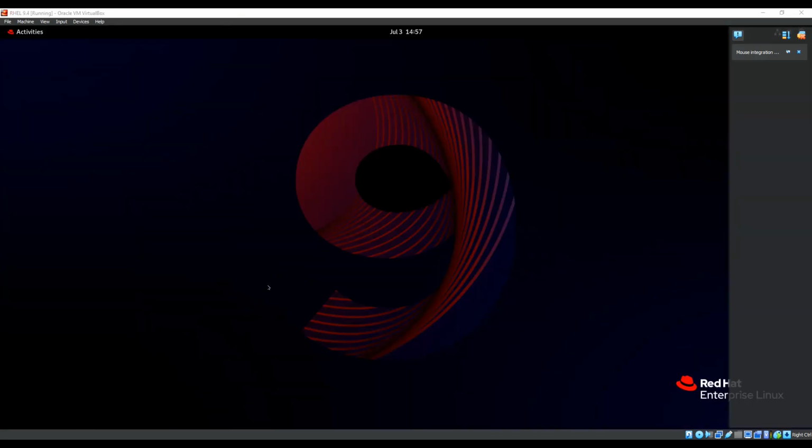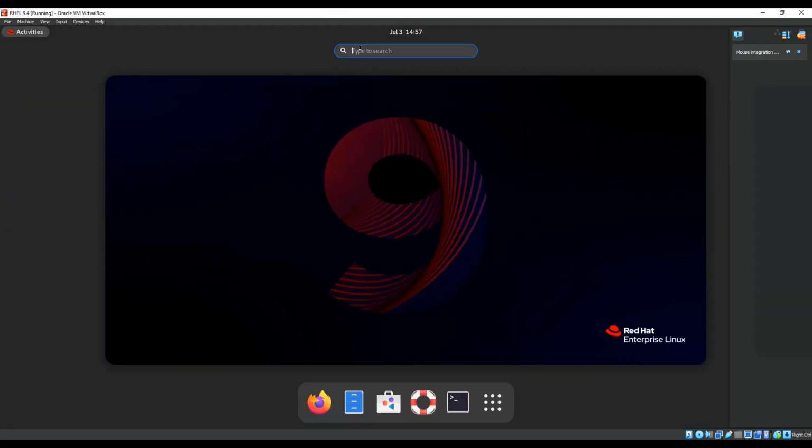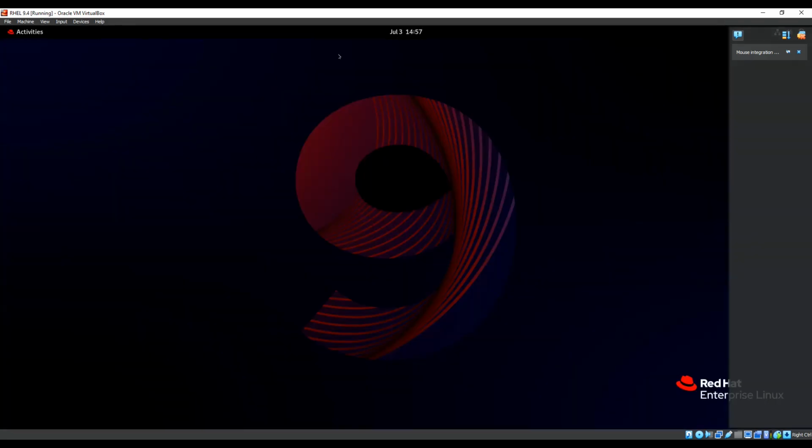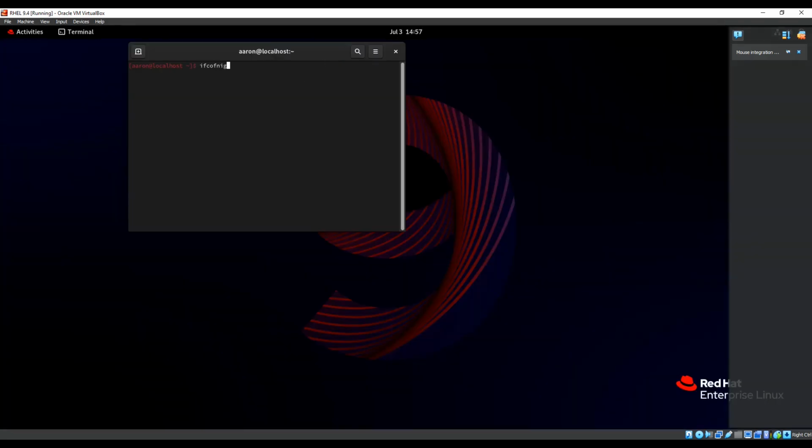Okay, once you're here, you're going to see a screen like this. Fairly standard. So one thing, let's test out, which you remember when I previously mentioned that if you can't get an outbound connection to the server to register your operating system, well, one thing I just want to test. So let's go to activities, terminal, ifconfig.